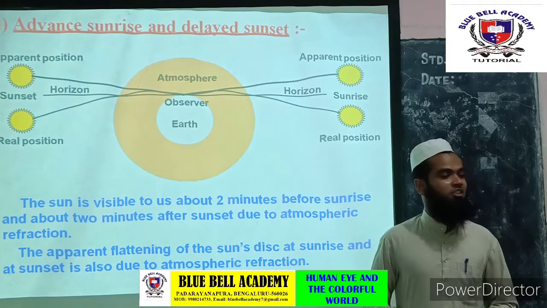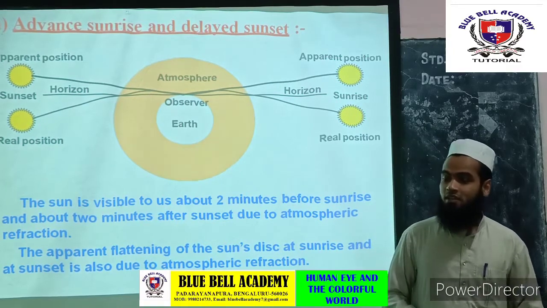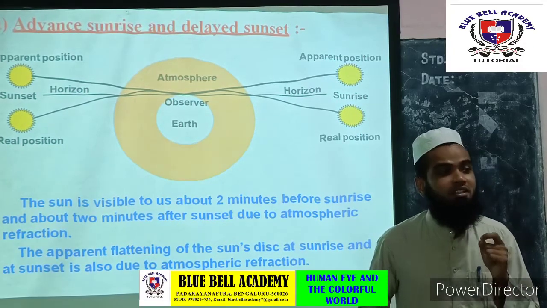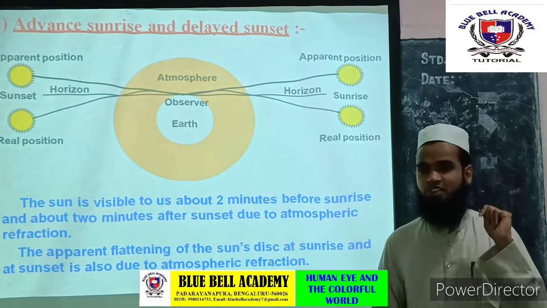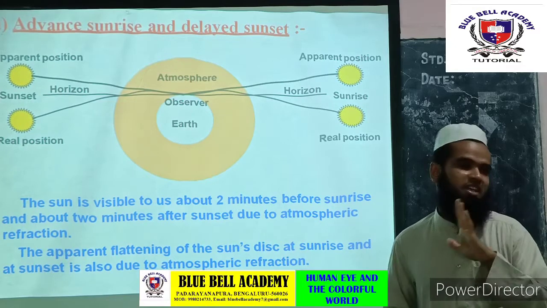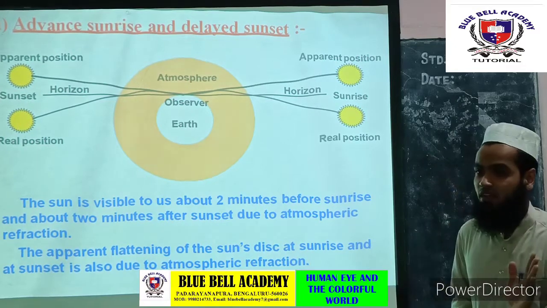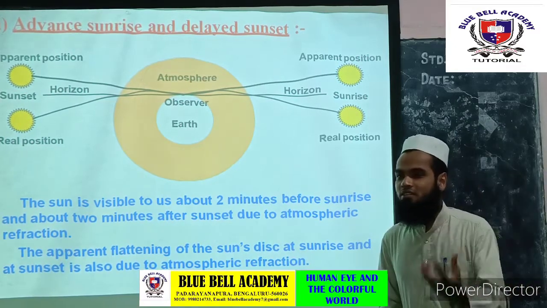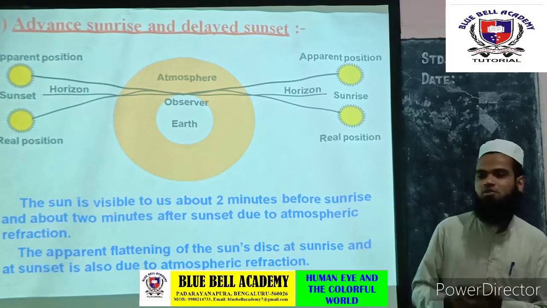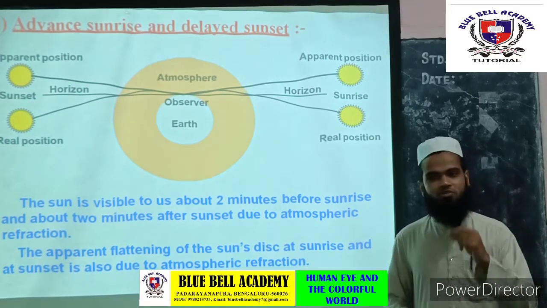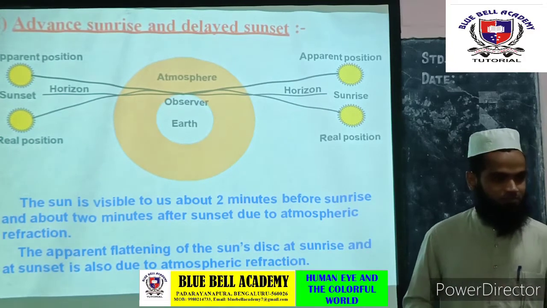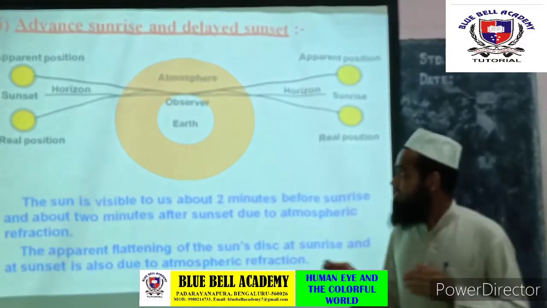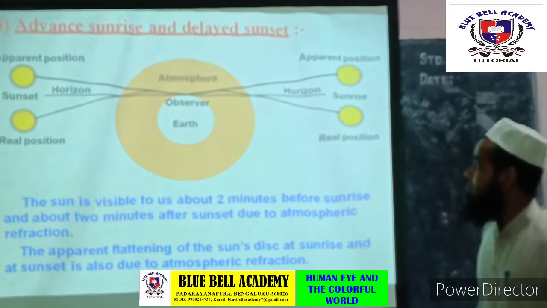Danger signs are made with red color because red is the least deviated, and from a very long distance it appears in the same color. It doesn't change, and it will not get scattered by fog or smoke. Because of this reason, danger signs are made with red color. Okay, let's move on to the next concept.